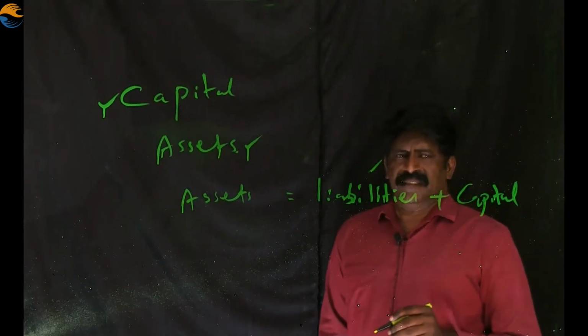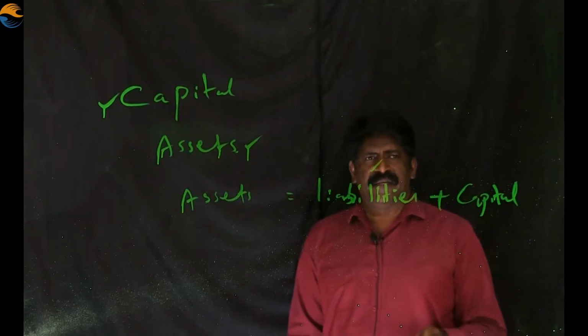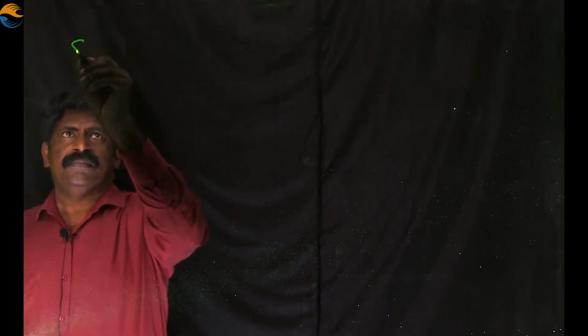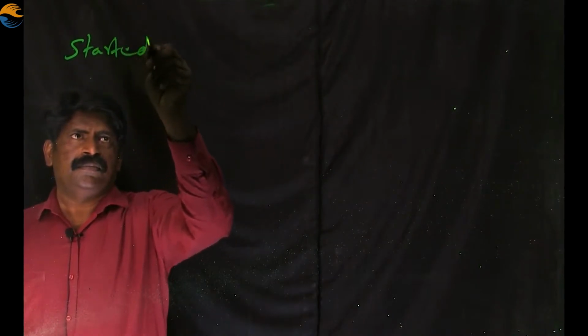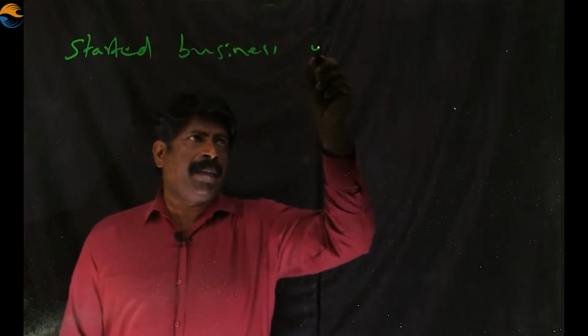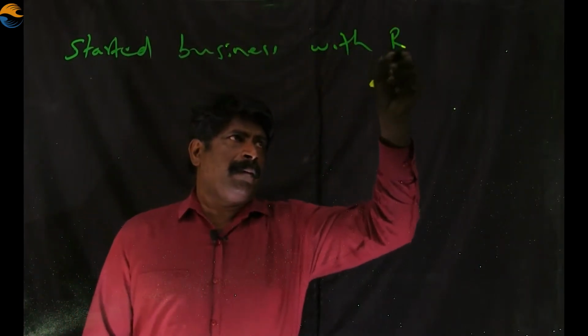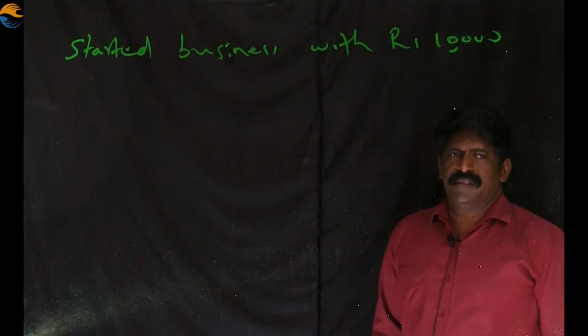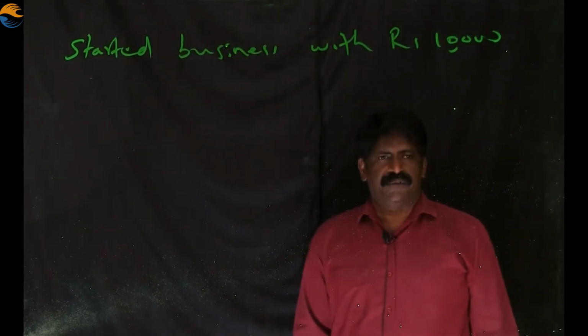The importance of this assumption can be explained with the help of a simple transaction. To identify these concepts, it is required to explain with the help of an example. I write an example here. Started business with rupees 10,000.